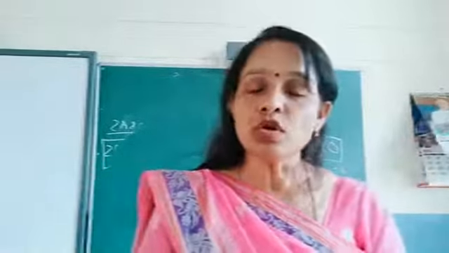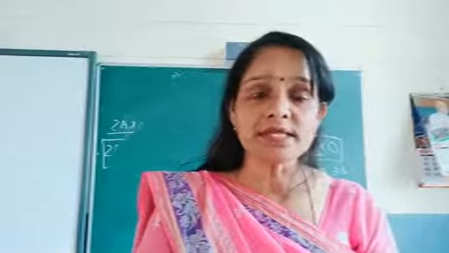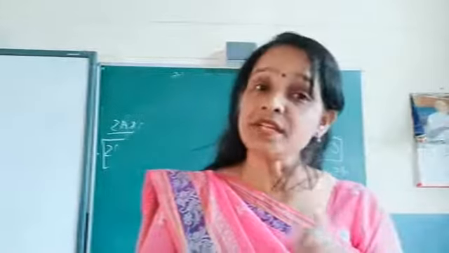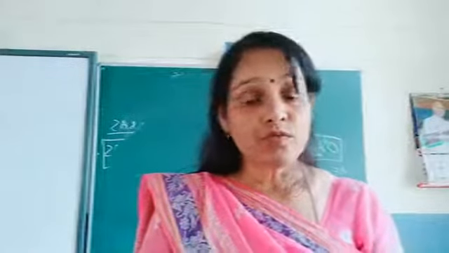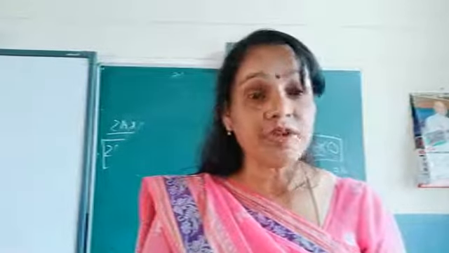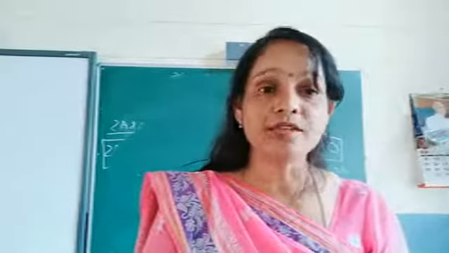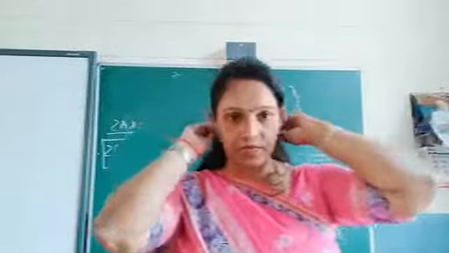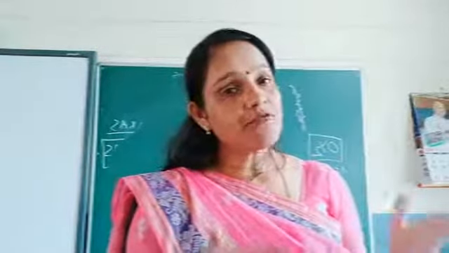Is it clear? So in step 1 you see that economic growth is the increase in the real per capita income. And we have studied in chapter 2 the meaning of per capita income. What is the meaning of per capita income? When we divide national income by the population of the country, we get the per capita income, which means the average income of an economy.